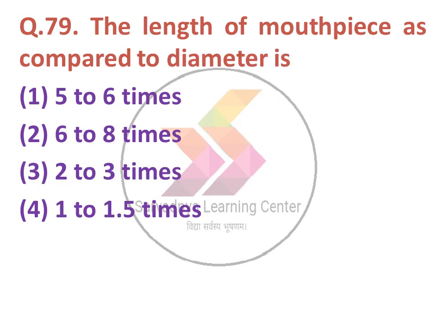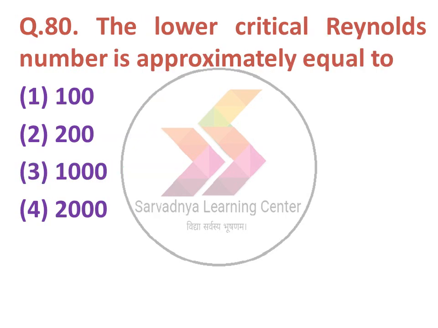Next question. The length of a mouthpiece as compared to diameter is: option 1 5 to 6 times, option 2 6 to 8 times, option 3 2 to 3 times, option 4 1 to 1.5 times. The correct answer is option number 3, 2 to 3 times. The lower critical Reynolds number is approximately equal to: option 1 100, 2 200, 3 1000, 4 2000. The lower critical Reynolds number is 2000. The correct option is option number 4, 2000.